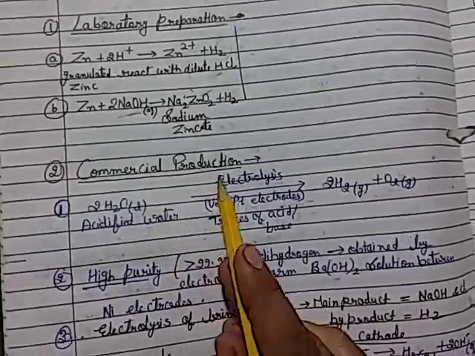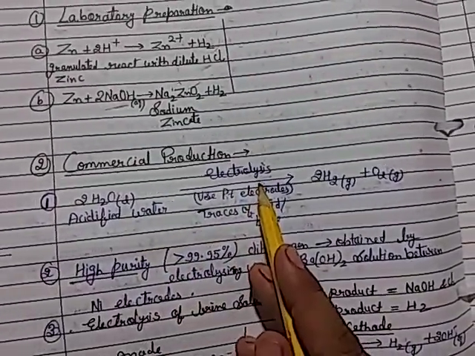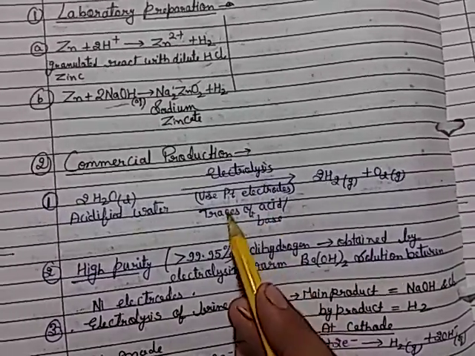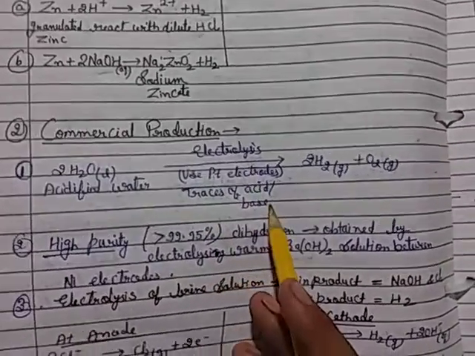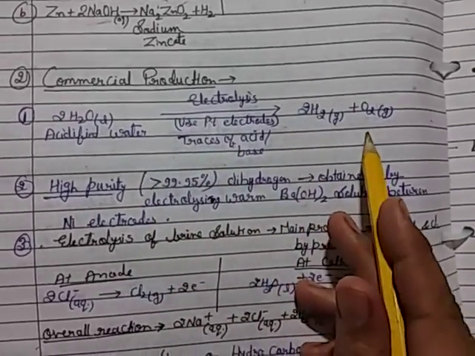Then the second method is commercial production. Acidified water, whenever electrolyzed using platinum electrodes, or with traces of acid or base, converts into hydrogen and O2 gas.